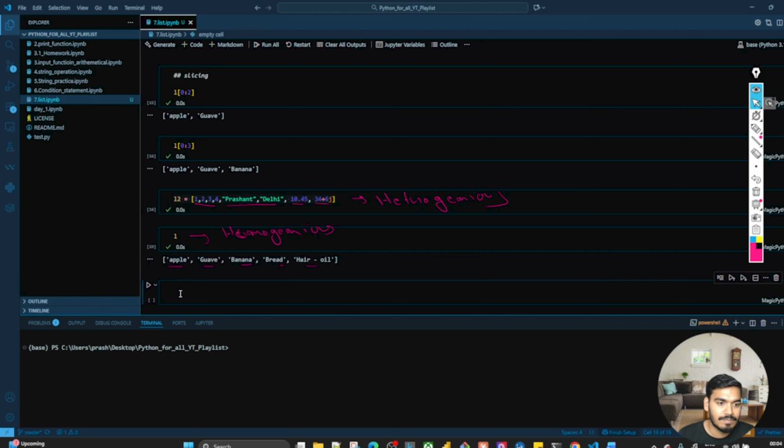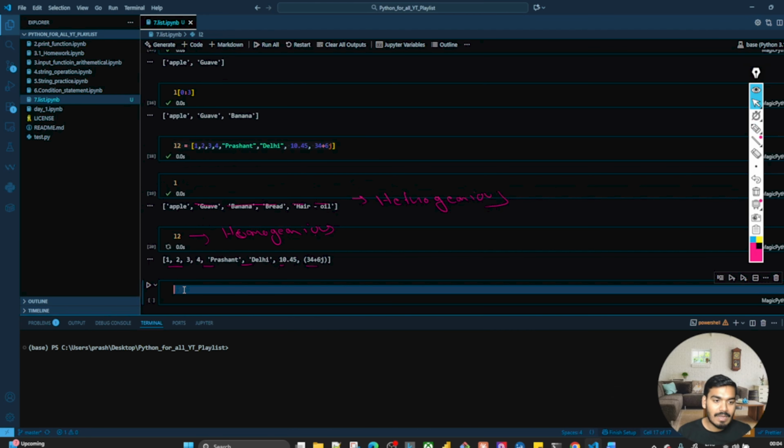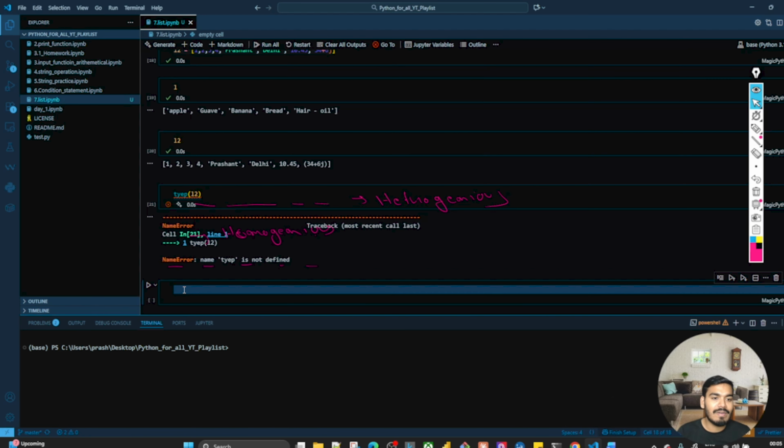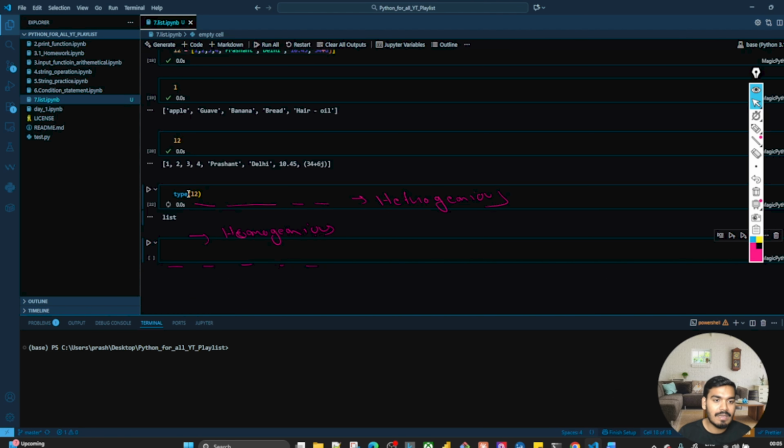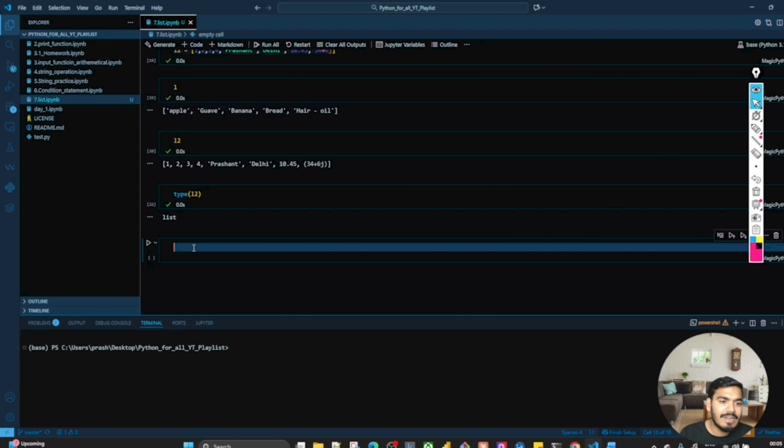So now let's try to execute this part. L2. Again, check the type of this L2. You will find the, sorry, dtype, type. This is list, right? Now, let me try to find the type of L2 of 0.